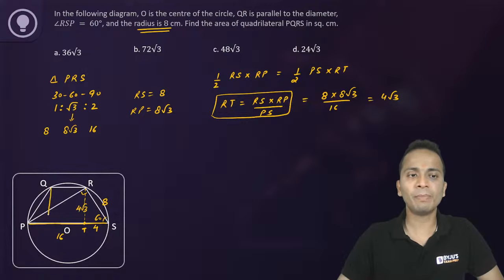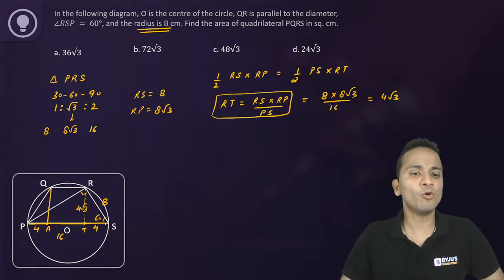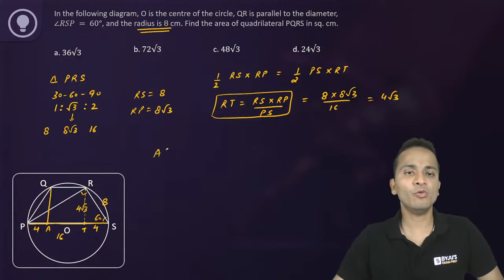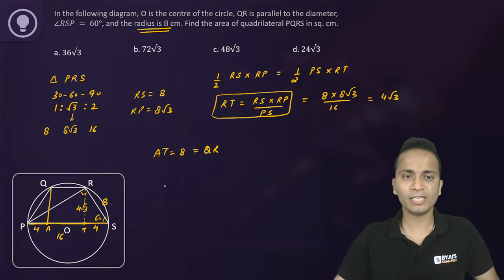Again, if I drop a perpendicular from P, let's call it A, PA will also be equal to 4. So if PA is equal to 4 and ST is equal to 4 out of a total 16, then AT will be equal to 8. AT and QR will be equal. So the length of QR will also be equal to 8.